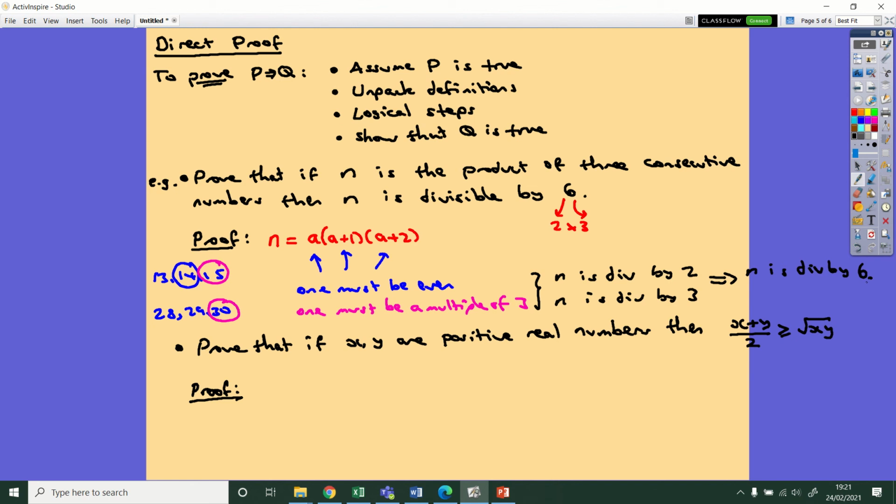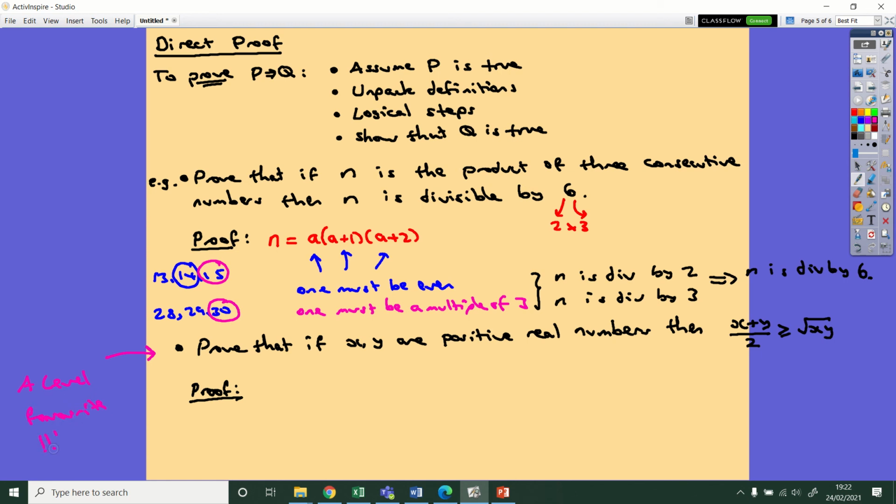Okay, so a little bit of thought going into these factors, but if you know what it means to divide by 6, you can probably work out some logical steps there. Okay, this second one is probably the most important example that I'm going to go through because this is an exam favourite for A-level. I've seen it in several different exam past papers, so it's really worth you knowing this one off by heart. A-level favourite, there we go.